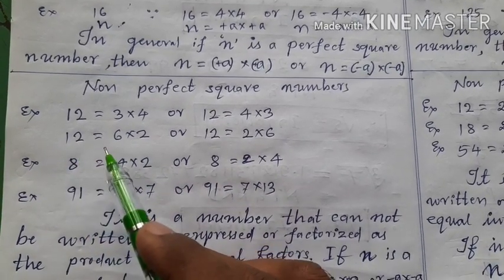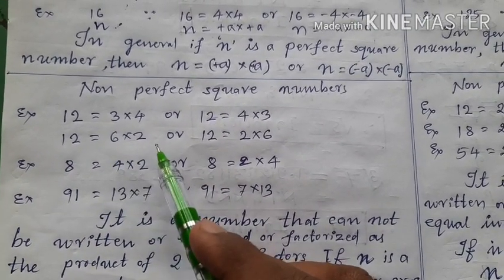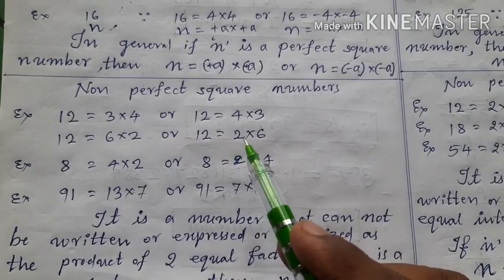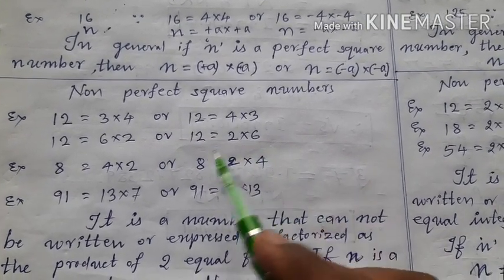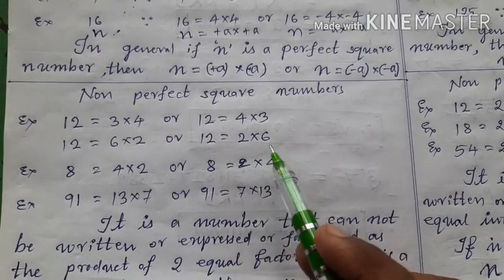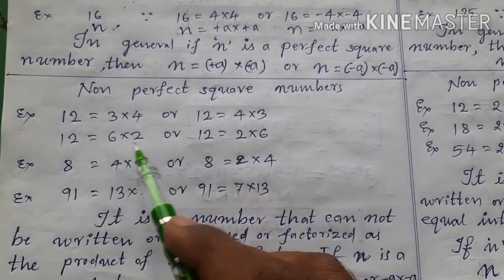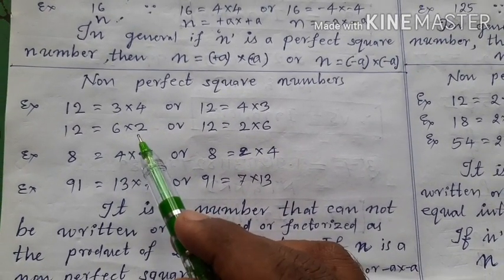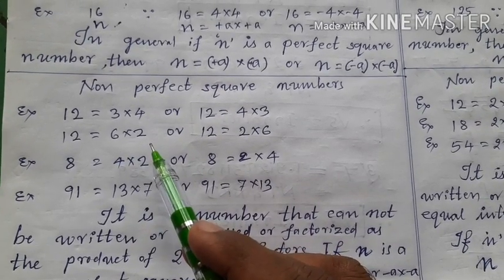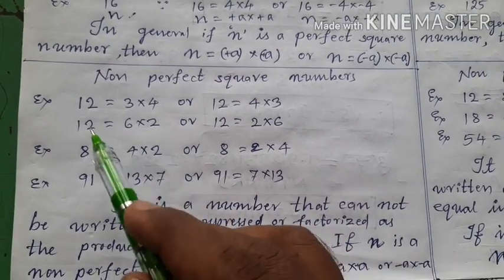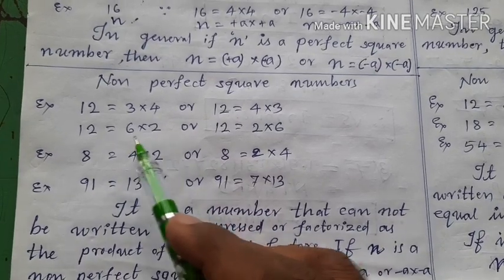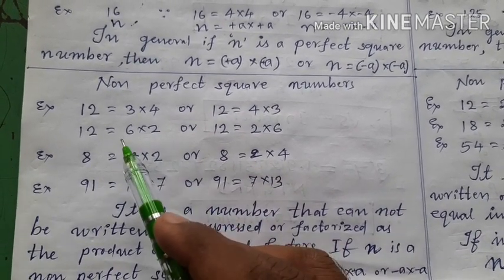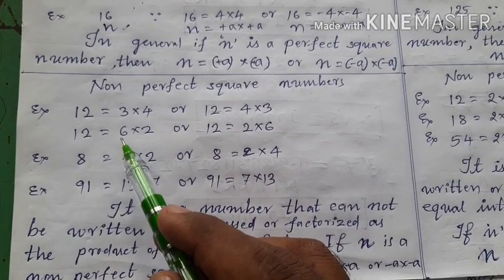Even 12 can also be written as the product of 6 and 2, or 12 is equal to the product of 2 and 6. But how many factors are there? 2 factors. But are they equal factors? No. Here 6 and 2 are two unequal factors and 12 is the product of two unequal factors. That is why 12 is a non-perfect square.